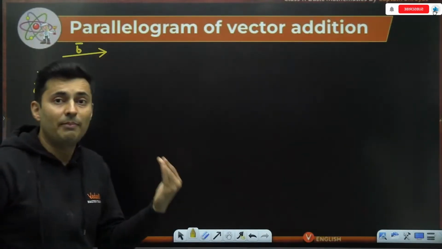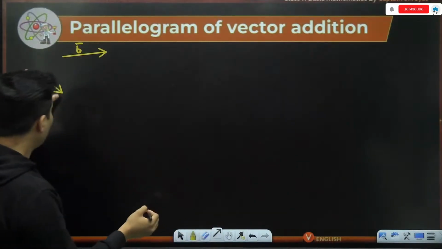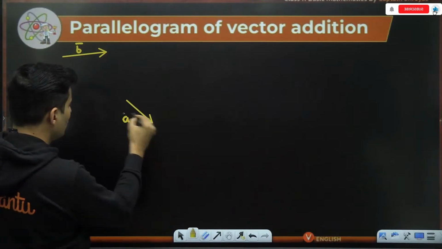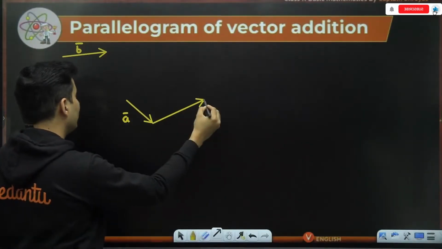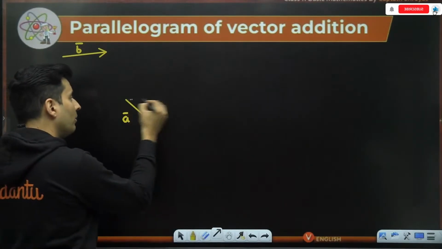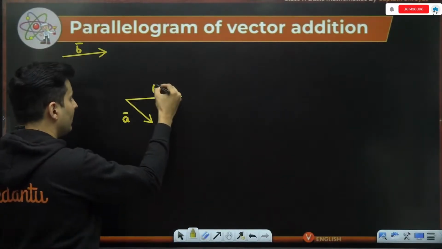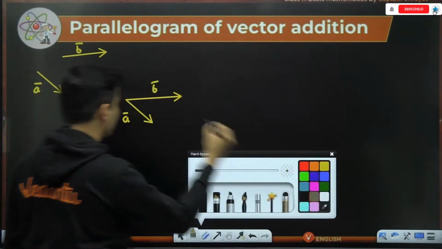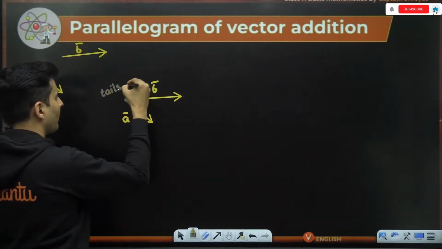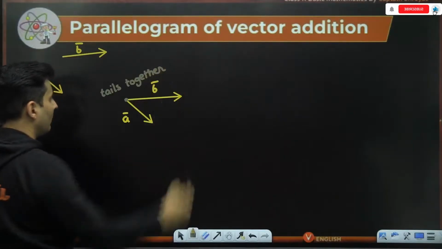If I want to use the parallelogram law of addition, say this is vector A over here, do not put vector B on the head of vector A. No, no, no. Now you put both their tails together. Yes, both the tails of those vectors should be together. The tails should be together for parallelogram law.